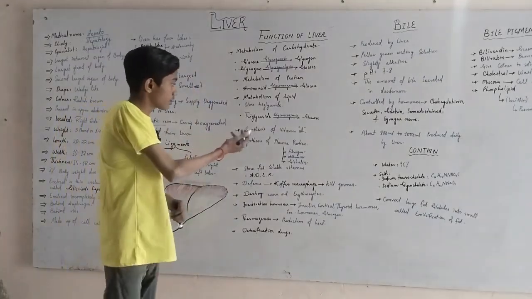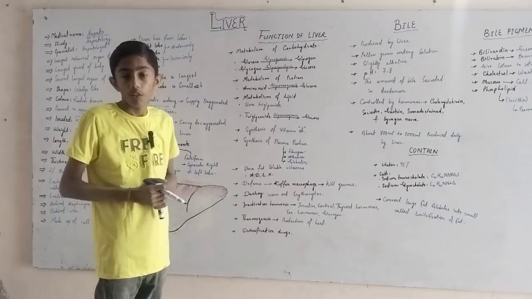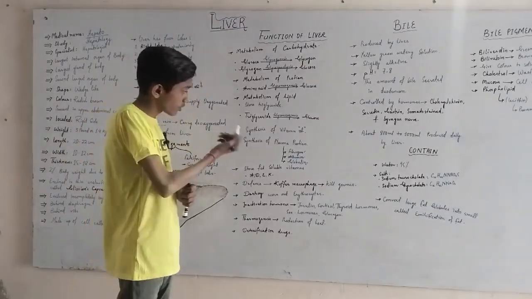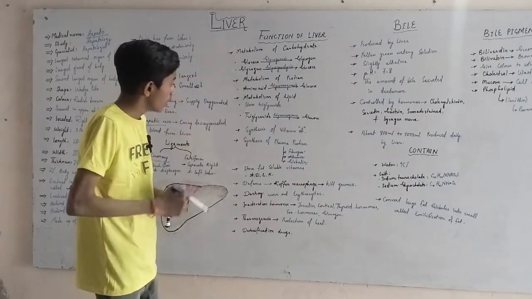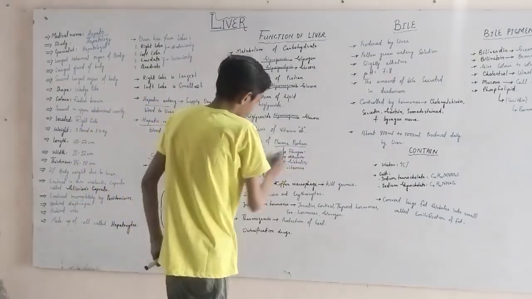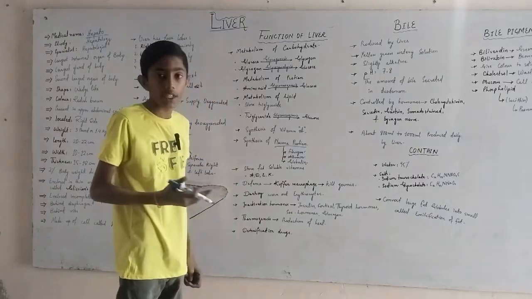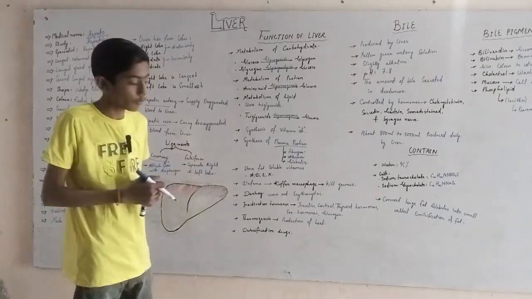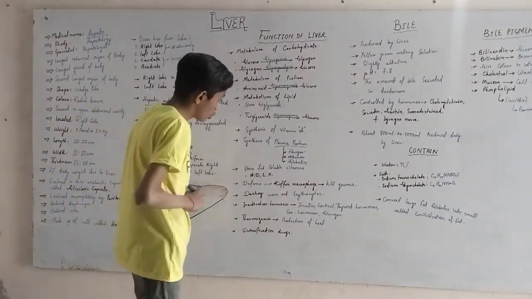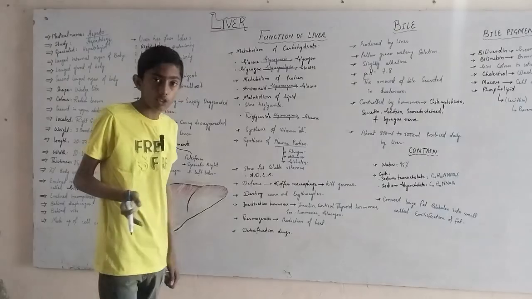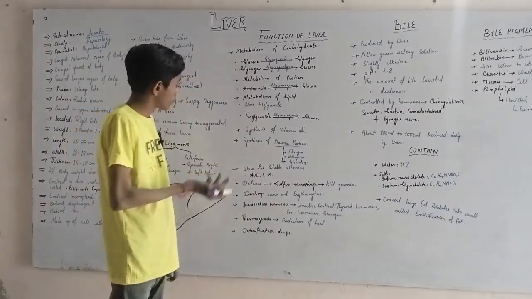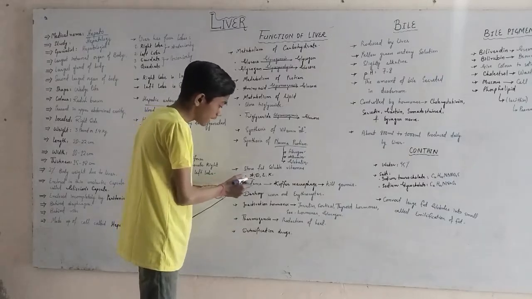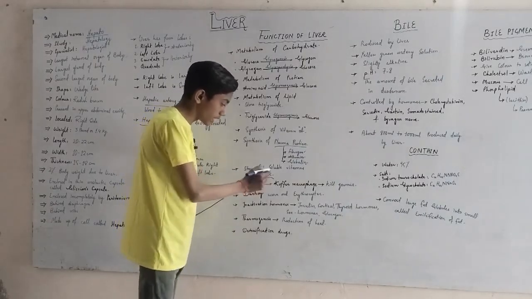The liver also does synthesis of vitamin A, which is necessary for our sight and eyes. Synthesis of protein also occurs in the liver. Plasma proteins, which are fibrinogen, albumin and globulin, are synthesized by the liver. Now, storage of fat soluble vitamins. The fat soluble vitamins are stored by the liver, and they are vitamin A, vitamin D, vitamin E and vitamin K.